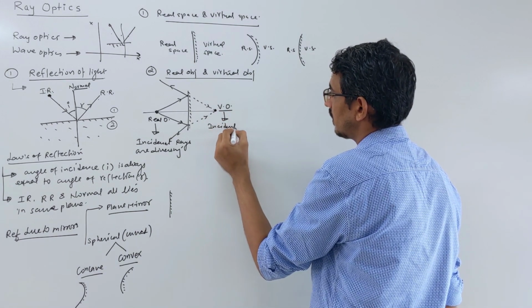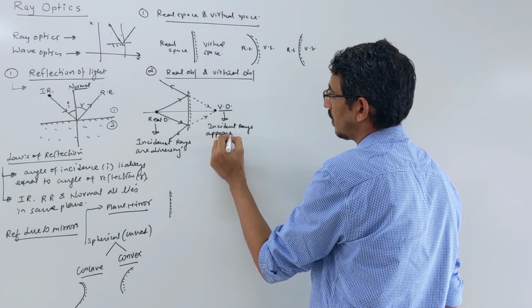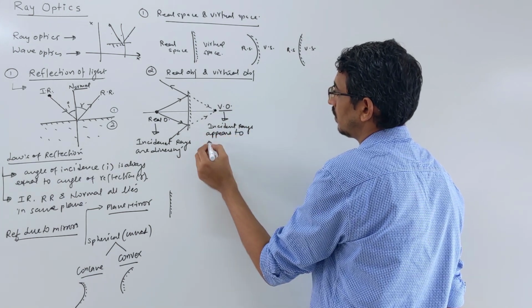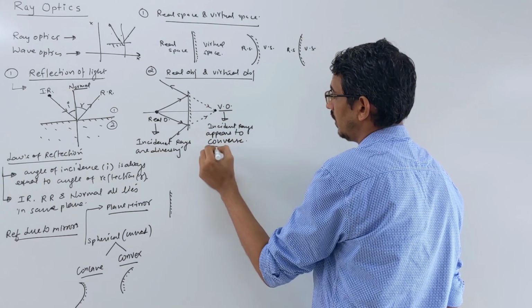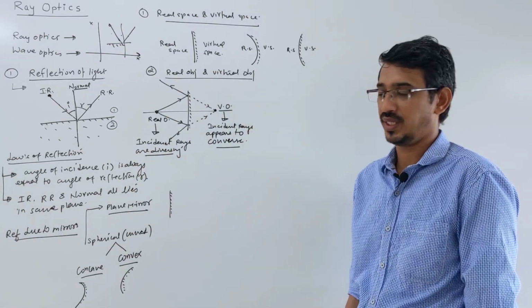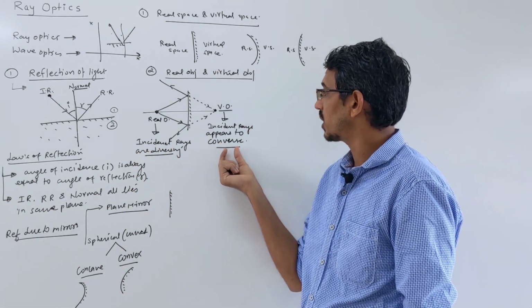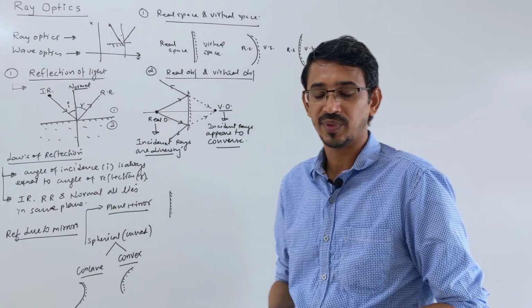So how do you define a virtual object? Incident rays appear to converge. Here, divergence is happening from a real object, and for a virtual object, convergence is happening. They are meeting at that point, right?